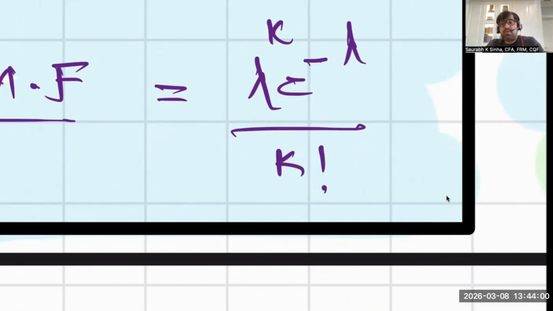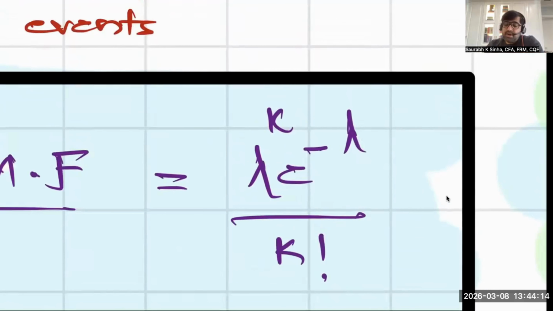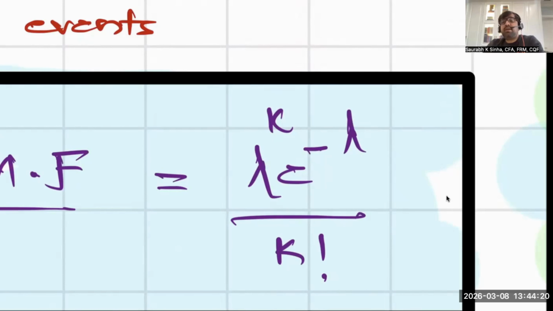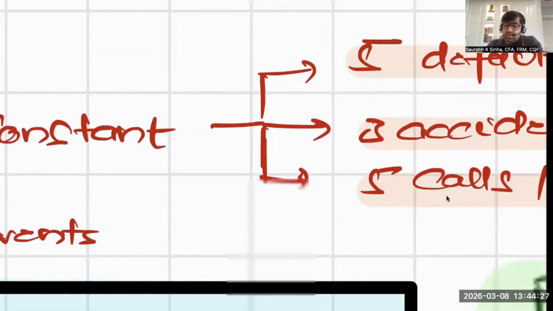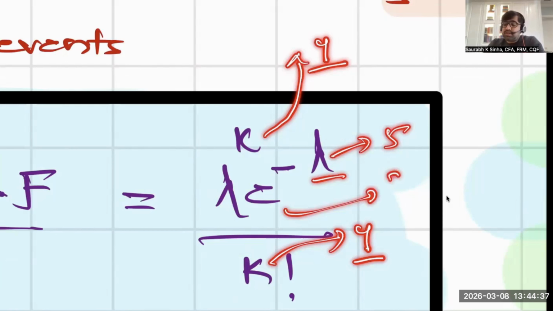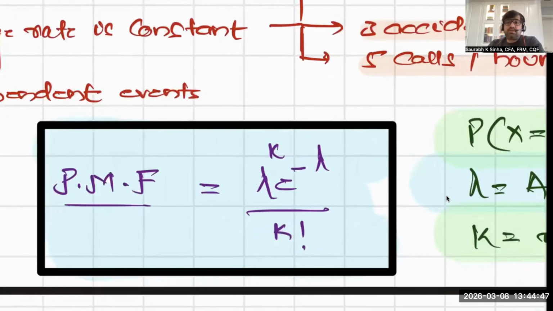Since all the values are known, you simply have to put the values into the formula, and you will obtain the probability. For example, you are interested in finding 4 defaults in a year. So k would be 4. And you must be aware of the average number of defaults in a year, which is 5. So k is 4, lambda is 5, and e is the Euler constant, 2.71828. You just have to substitute the values and get the probability. So this is very simple.